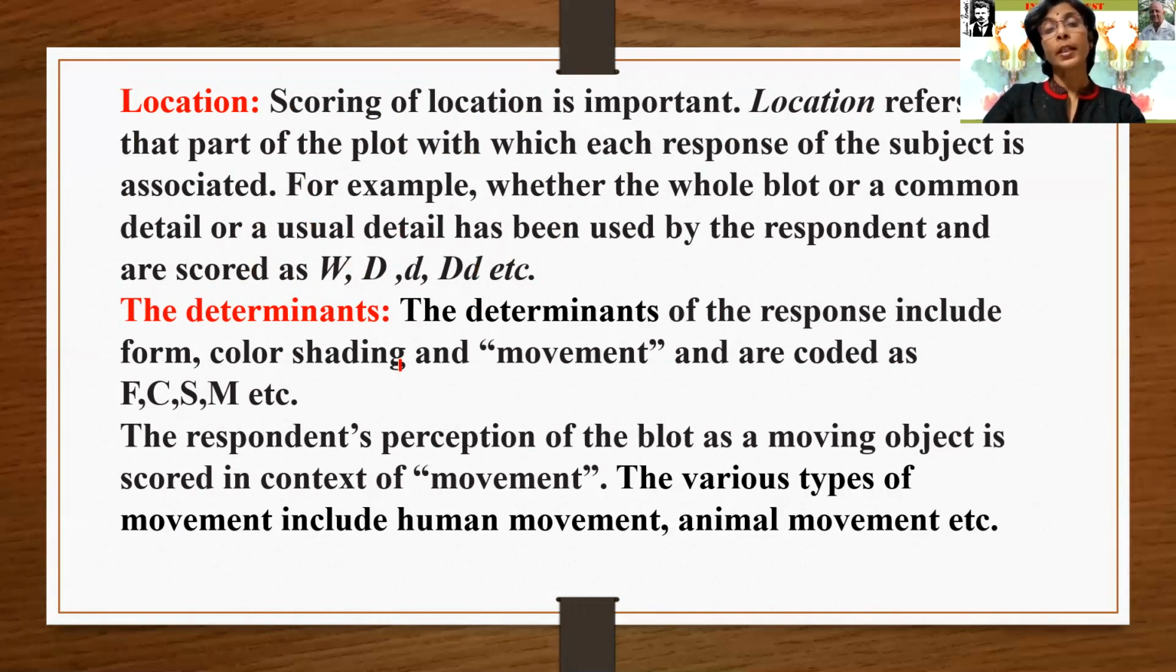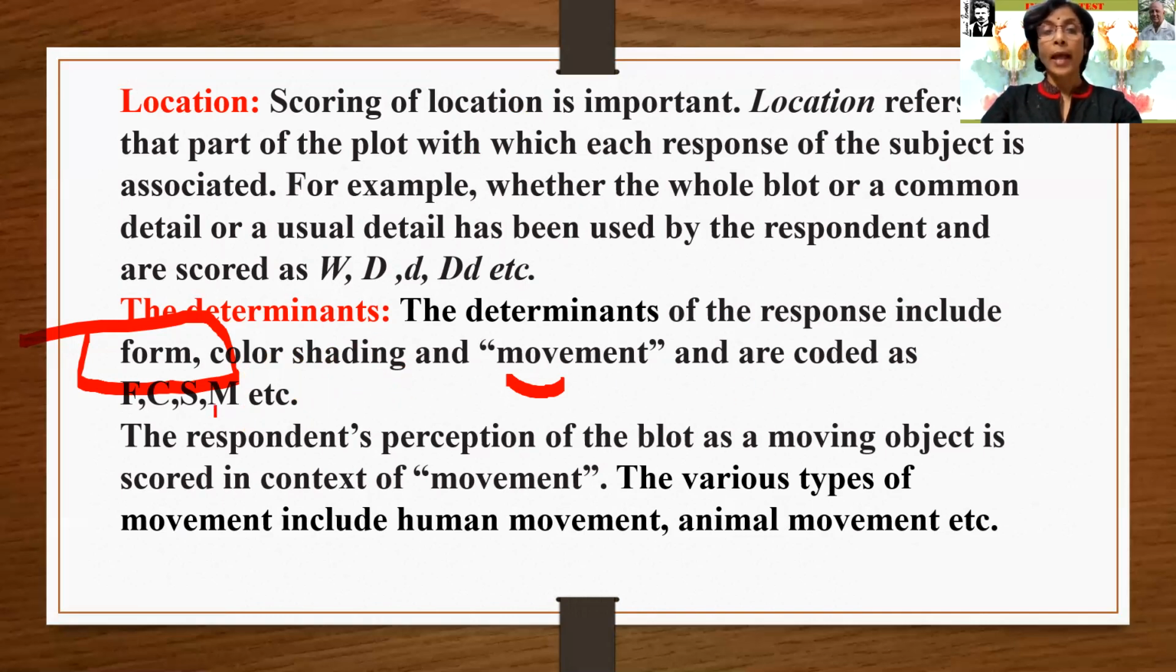The determinants. Which are the determinants? The determinants of the response include form. Bad form is seen by that particular man. Movement, of the two women filling the water in the pot: movement is the determinant there. Color is the determinant there. Some red color is seen there, and the examinee relates that red color with blood, meaning color shading of the blood. That will be the determinants.